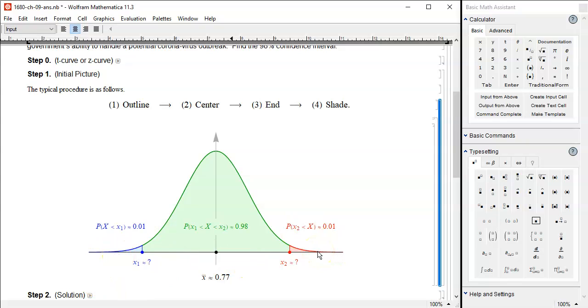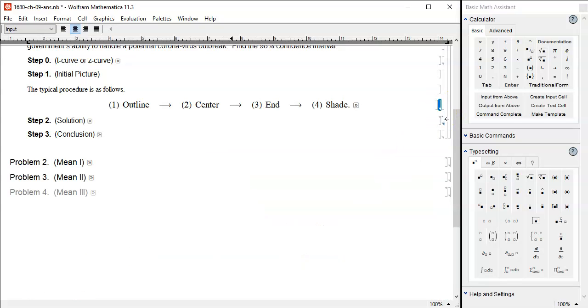because of the symmetry. Again, from the symmetry, the distance from the center to the left-hand side endpoint and center to the right-hand side endpoint must be the same. So if you just find out one, you can use the symmetry to find out the other. Just change the sign. Okay, all right. Let's go over to the next step, the real solution part.